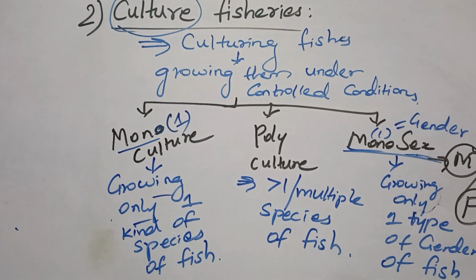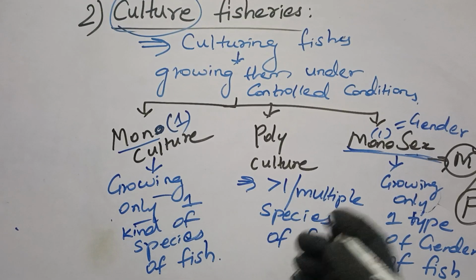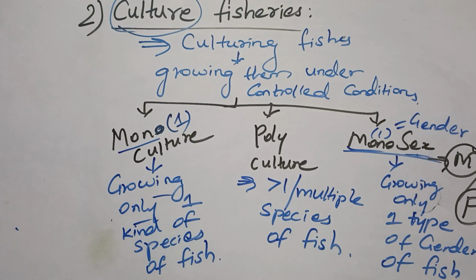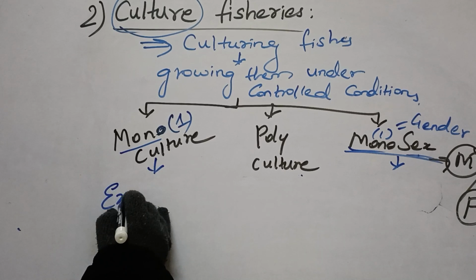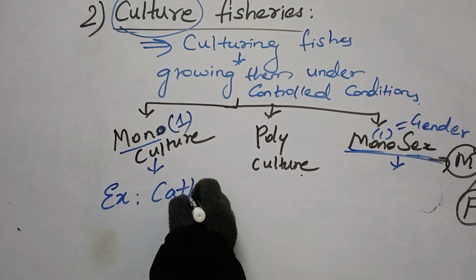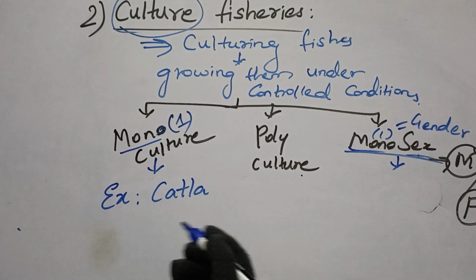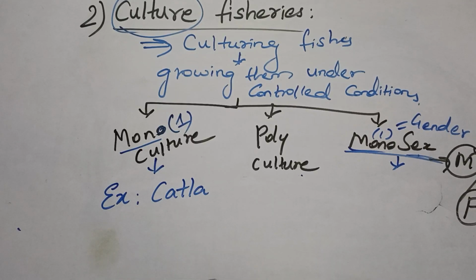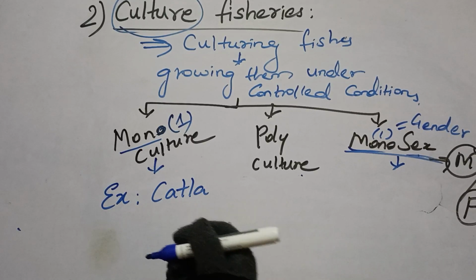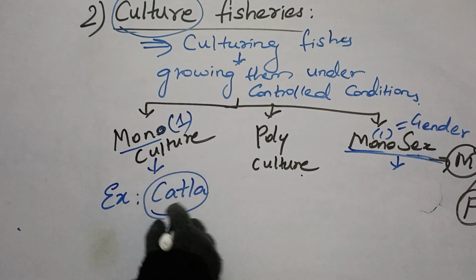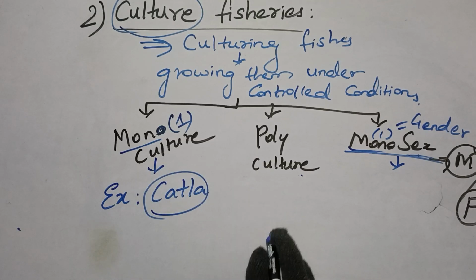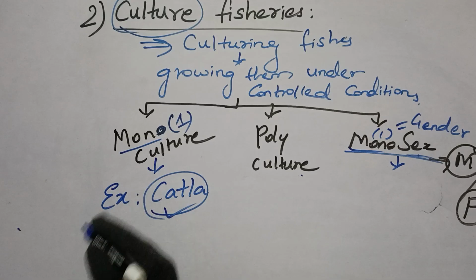Let us talk about some examples of monoculture, polyculture and monosex culture. Clear? Example of monoculture: let's assume you are growing only Catla fish alone. In fish species we have names like Catla, Rohu, Mrigal, right? So if you are growing only Catla, a single species of fish, that type of culture comes under monoculture.